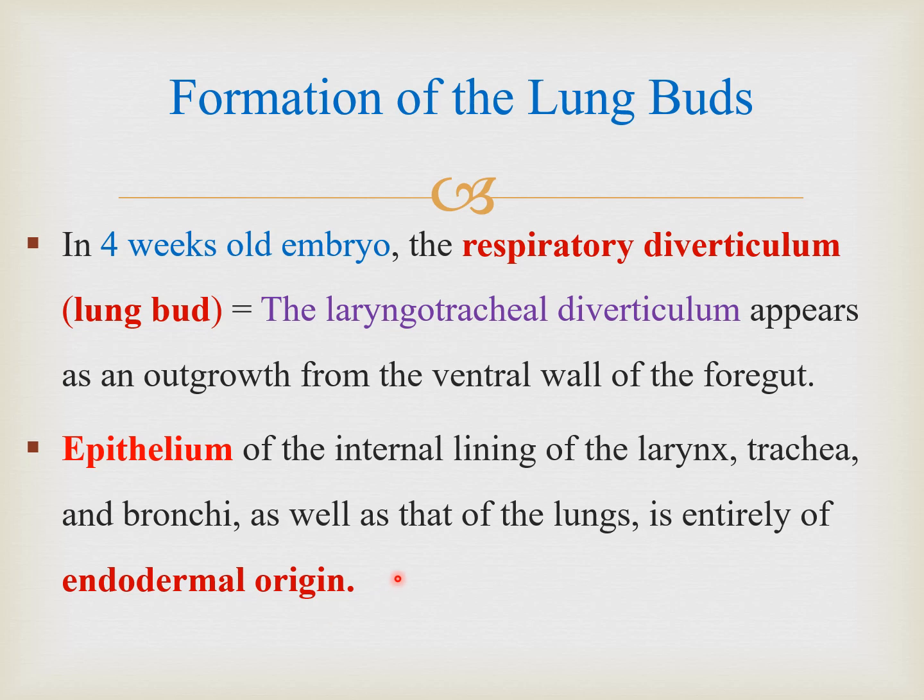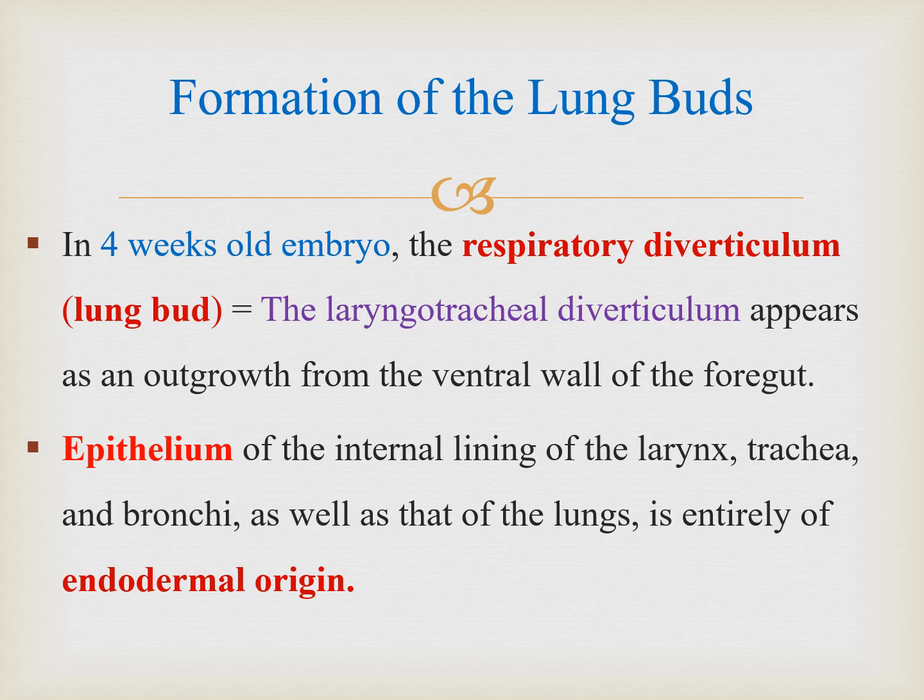As you talked about in the foundation module, there are three germ layers: ectoderm, mesoderm and endoderm. So the internal lining of the mucosa of the larynx, trachea, bronchi as well as the lung is entirely of endodermal origin.